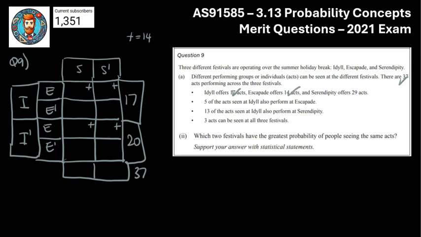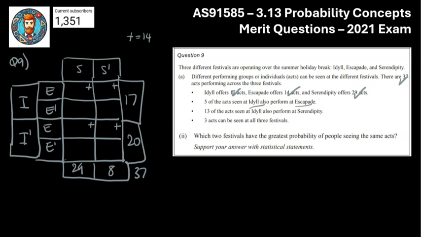I've dealt with that. And Serendipity has 29. So I know that's 29 down there, which means that bottom one there must be 8. So 5 of the acts seen at Ideal can also be seen or also perform at Escapade or E.